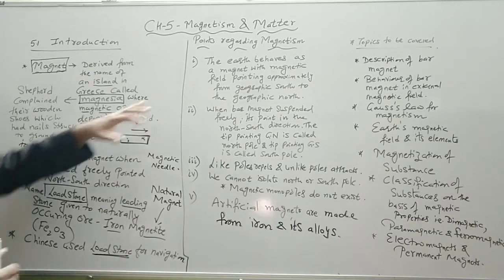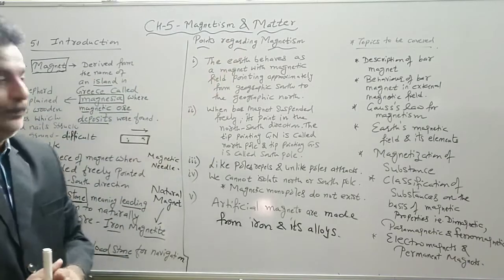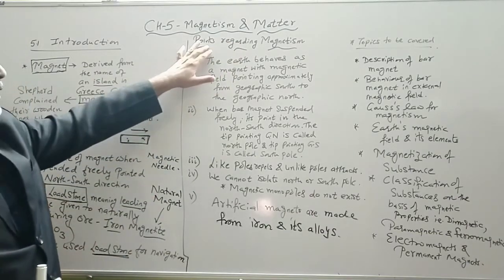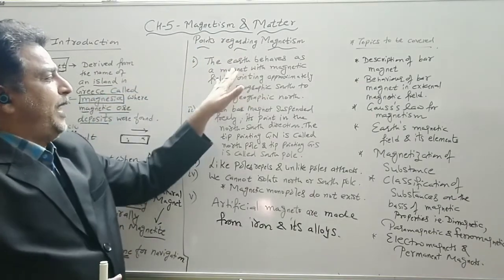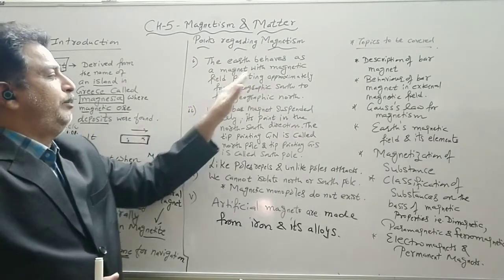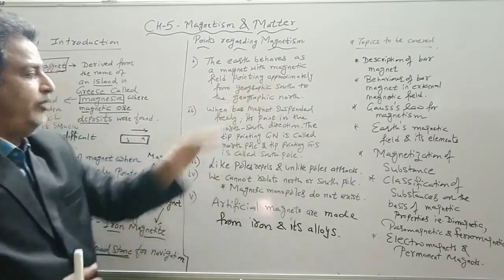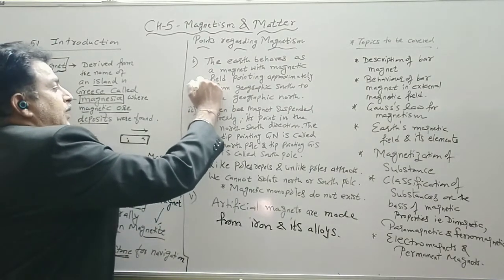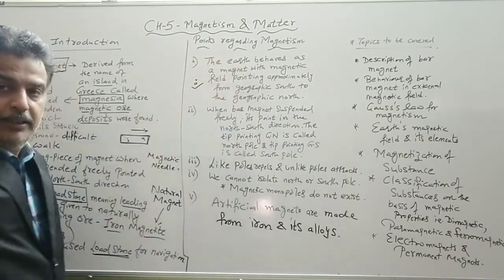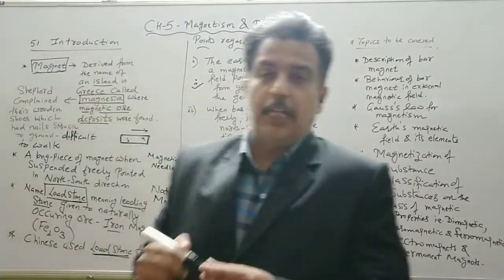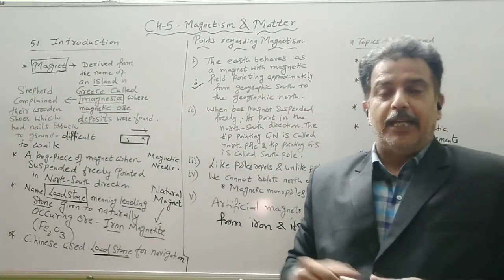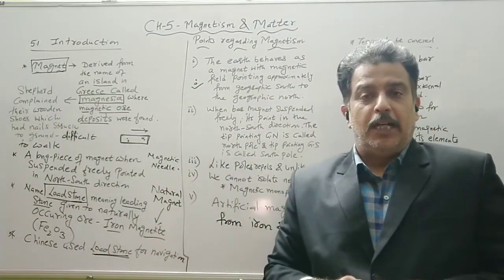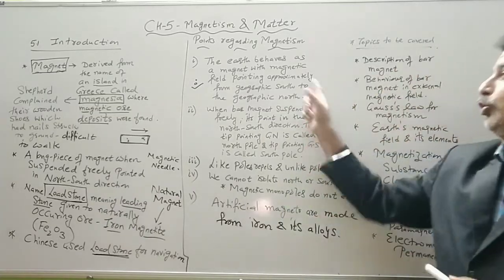Now what are the main points regarding magnetism? The first point is that the earth behaves as a magnet with the magnetic field pointing approximately from geographic south to geographic north. So we will come to this point that the earth itself is a magnet, and its magnetic field lines are from south to north.